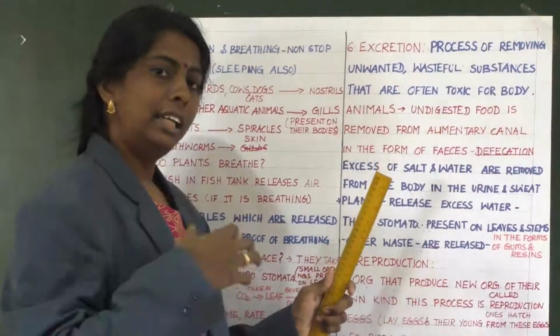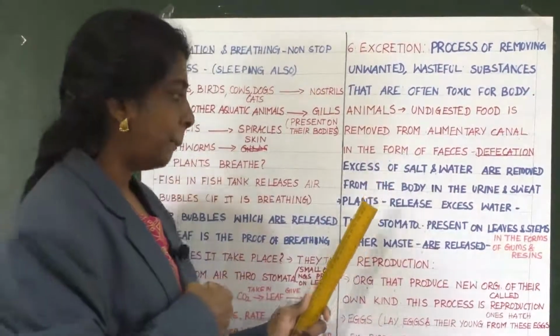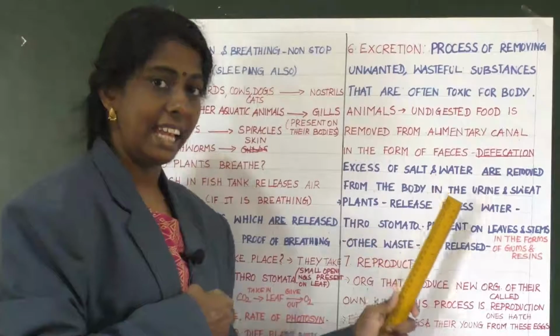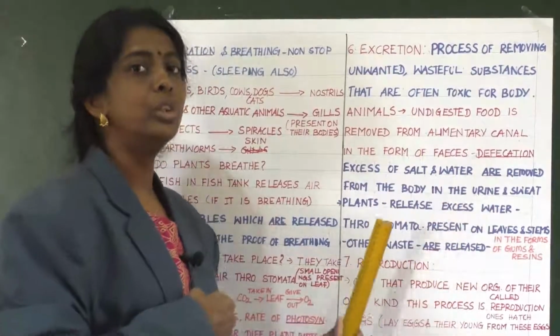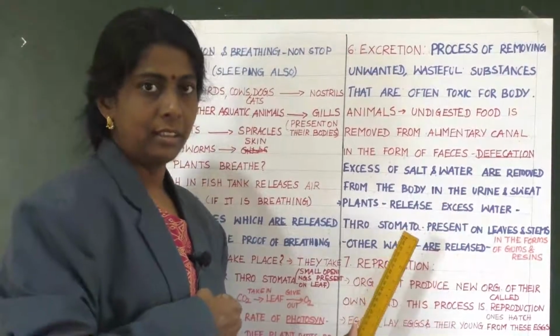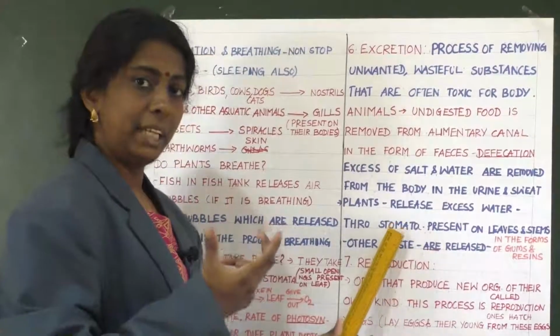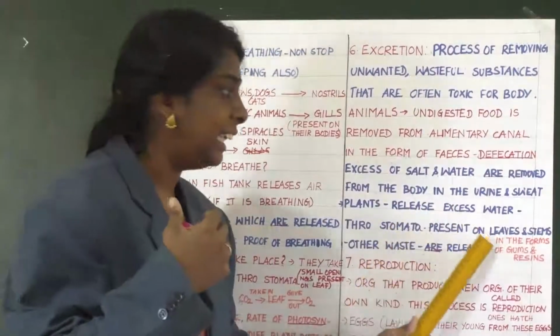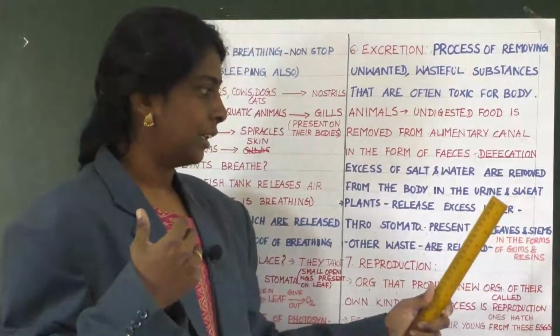Then in case of plants, plants release excess water through stomata. Where is the stomata? It is present in the leaves and stem. Clear?